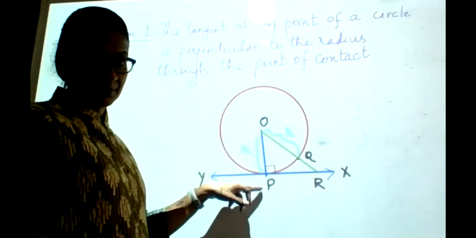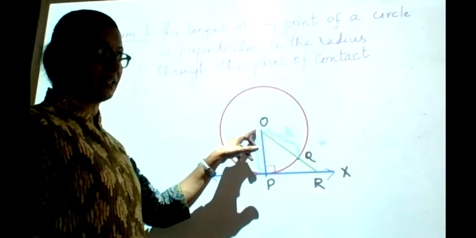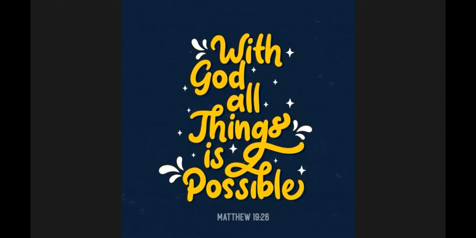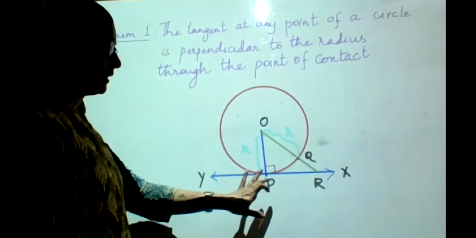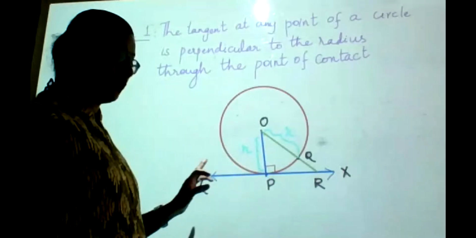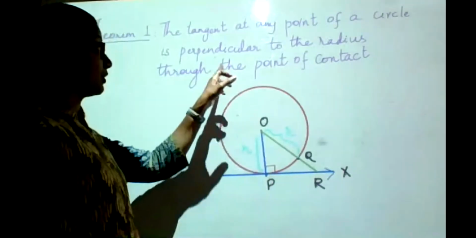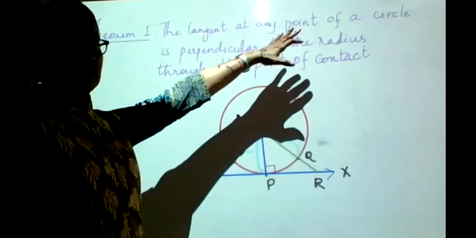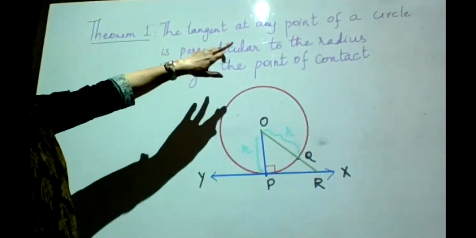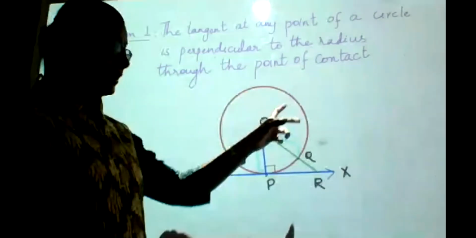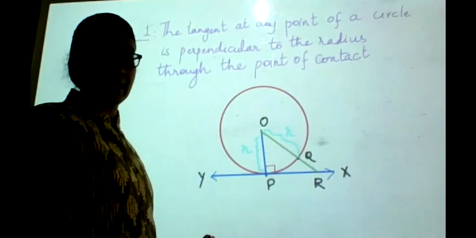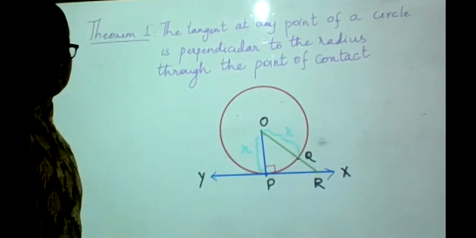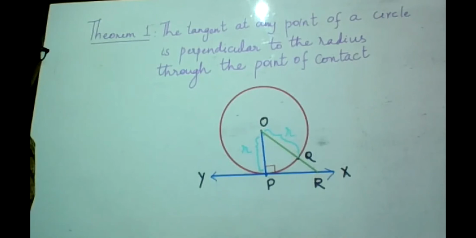Any point on the circumference of the circle, when it is connected to the center, what you get is the radius. Now I have to show that this angle OPR or OPY is 90 degrees. That's what the theorem states. If I draw a tangent to a circle at any point, it is perpendicular to the radius through the point of contact. That means at the point of contact, the angle between the radius and the tangent will be 90 degrees. This is what we have to prove.